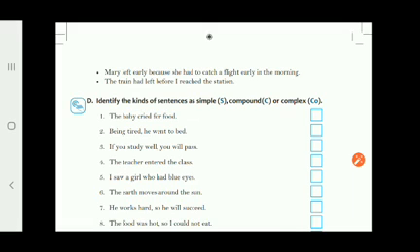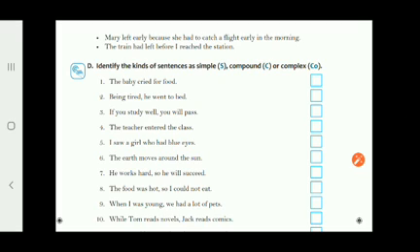Now we can do the given exercise in which you have to identify the types of sentences as simple, compound, or complex. The first one, the baby cried for food. You can see in this sentence only one independent clause. So it is a simple sentence. Now we can see the second one, being tired, he went to bed. Here also we can see only one independent clause. So it is a simple sentence.